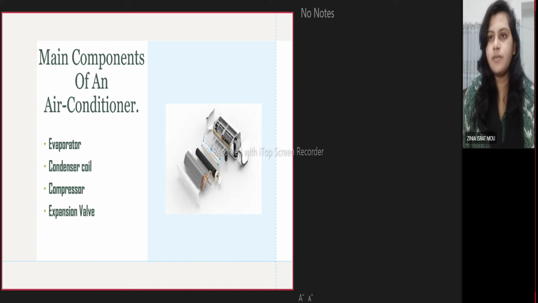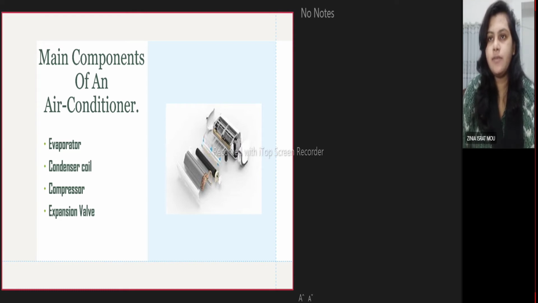High pressure fluids flow into low pressure areas. Basically, the compressor increases the pressure of the refrigerant so that the refrigerant flows to the evaporator. Heat transfer is from a higher temperature substance to a lower temperature one. The lowest temperature is in the evaporator and the hottest is the compressor.